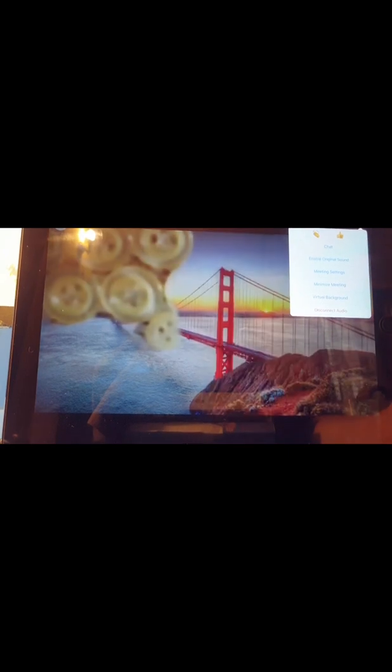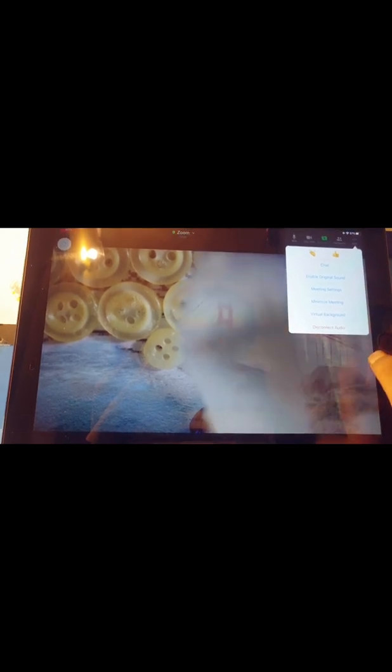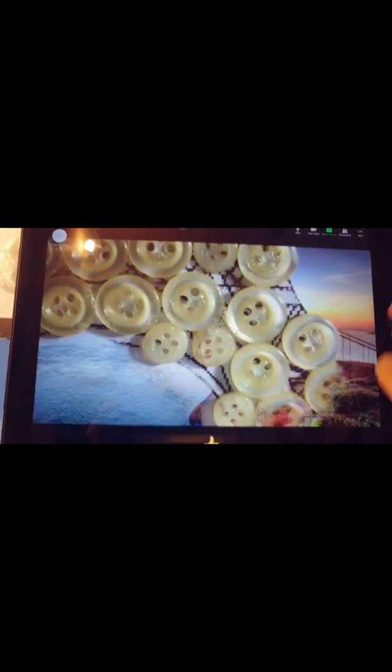So if you click the three dots, first you will see, what is the name of it, yes, reactions. Like if you put the thumbs up, you can see the thumbs up. You can also clap.